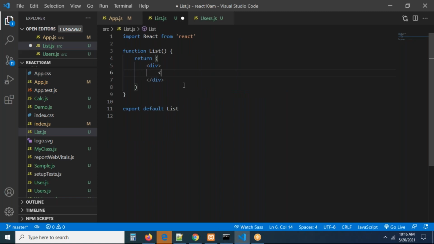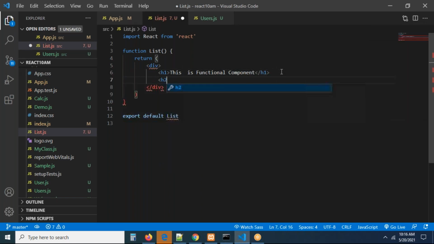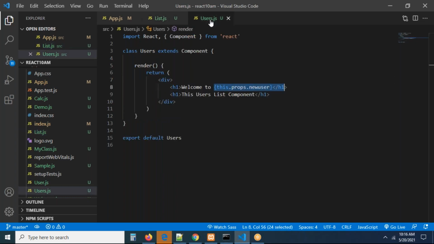And I want to write one small heading, h1 tag open. This is functional component. I'm just going to write something like this, functional component. So here, hello, I'm going to write h2 tag open, hello. I just want to print the user, guys. This is functional component, this is class component.